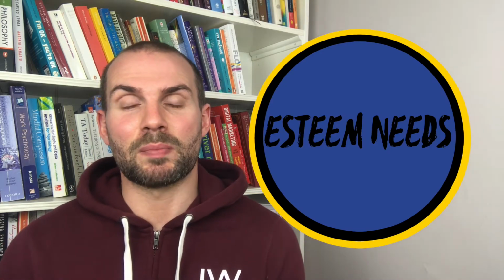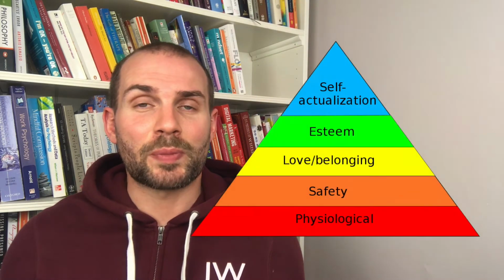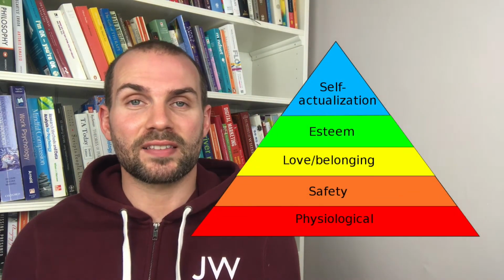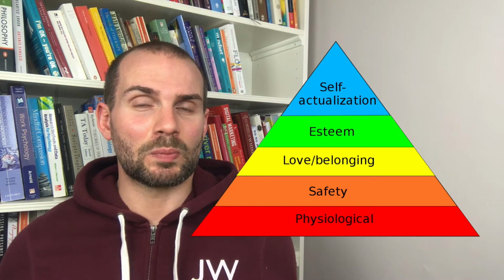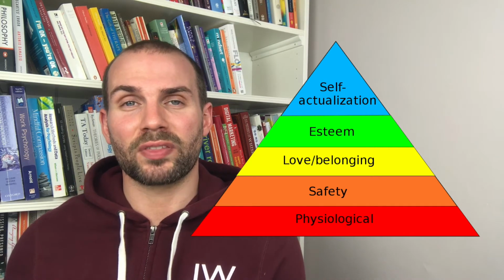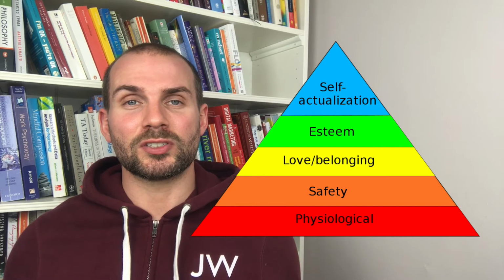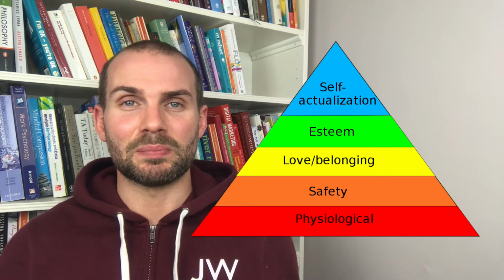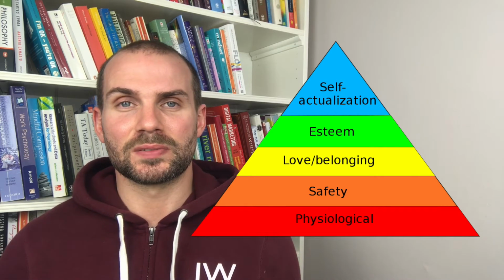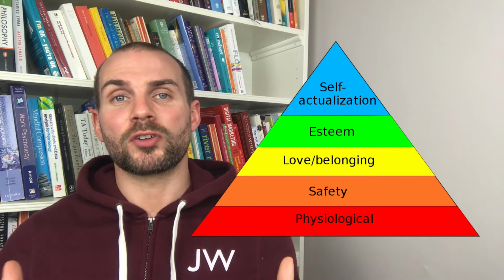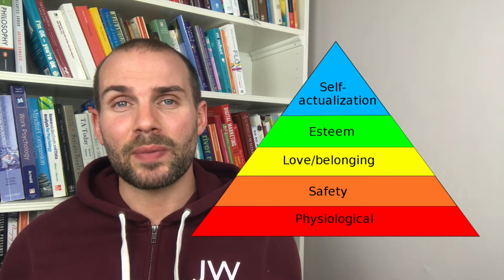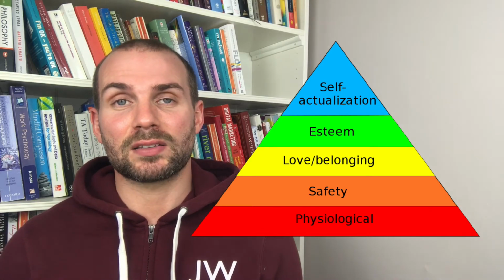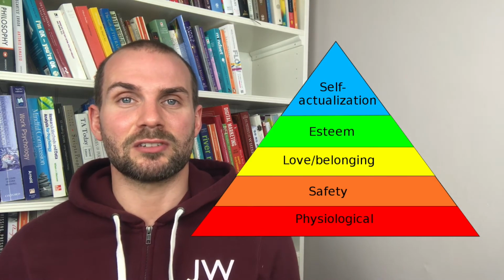Now, esteem is the next level that Maslow said people need to meet, and this is where people value the notion that they are respected by others. Now, a lack of self-esteem can be really detrimental to people, Maslow argued. He was also forward-thinking enough to understand that people could try and gain self-esteem or esteem from unreliable sources. If those needs weren't met, Maslow argued that people often would go off and seek fame. Today we can understand that a little bit better, and we can also understand the impact of social media and how these meet our self-esteem needs.